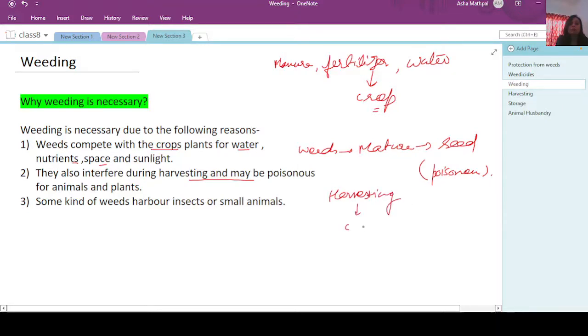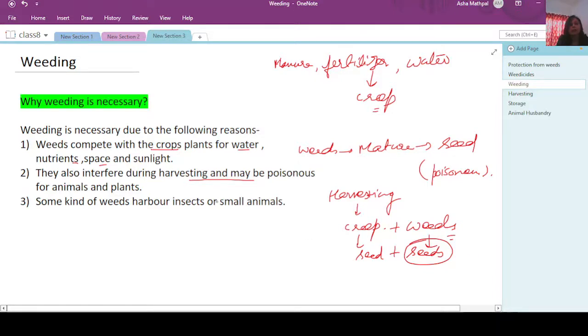So during the cutting the crops can get mixed with the weeds which are still there in the field, and the seeds of the crop can mix with the seeds of the weed. And the weed seeds can be poisonous, so it can cause great danger to human beings and to the other animals also. So they should be removed from time to time from the field before they start producing the seeds.